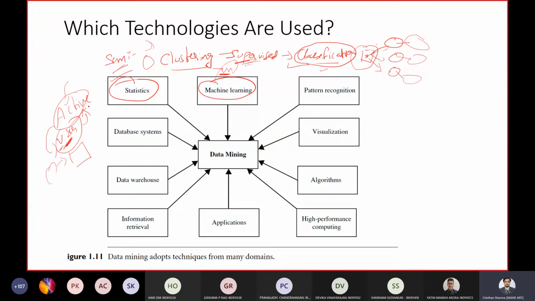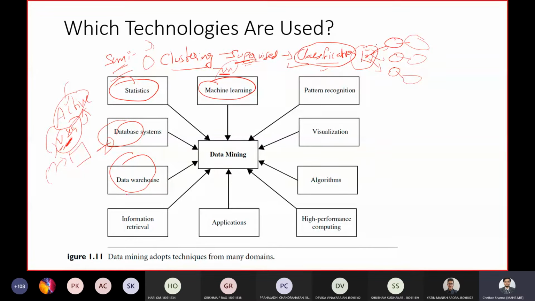Next are database systems and data warehouses. These two things we had seen in the last class. A database, you already know, is where users create, maintain, and distribute the data which can be used for a specific application.